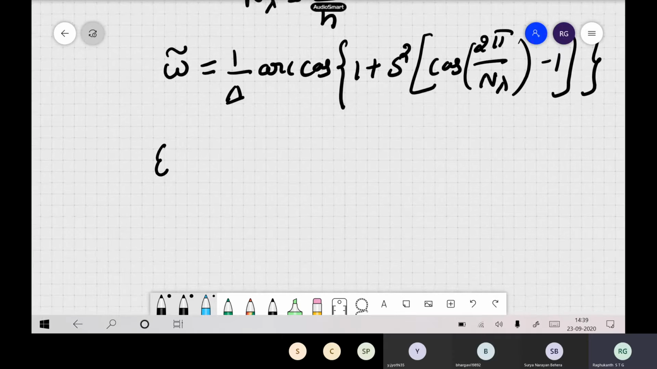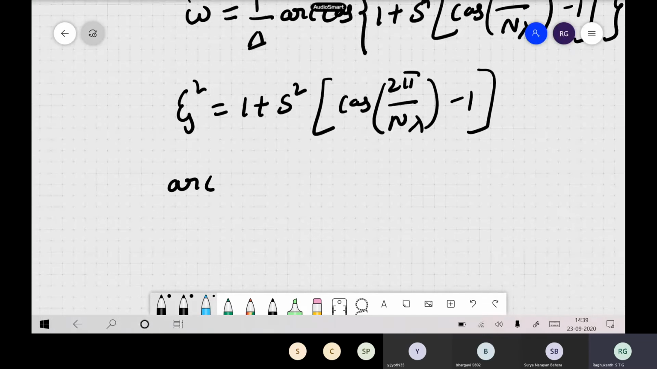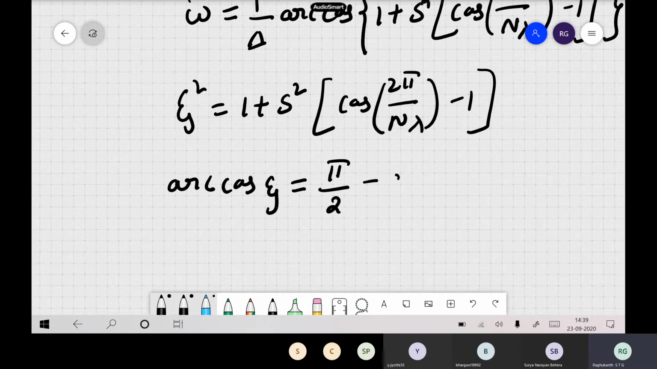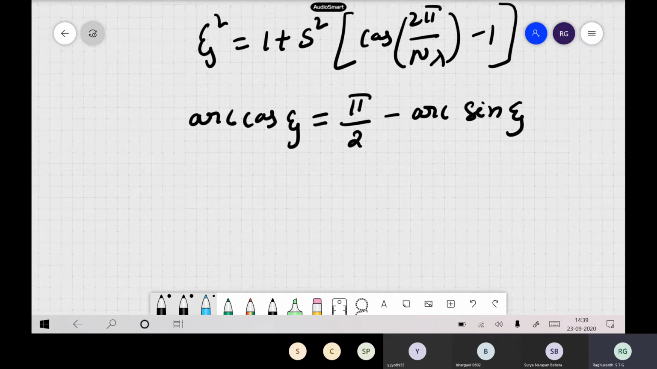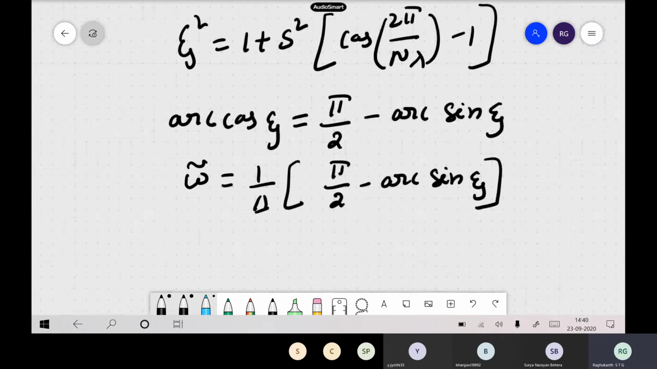If I denote 1 plus s square times cos of 2 pi by n lambda, minus 1, as psi square, I can write arc cos psi as pi by 2 minus arc sine psi. Substituting this expression, we can write omega hat as 1 by delta times pi by 2 minus arc sine psi. So you can write the dispersion relation in this format for this case.